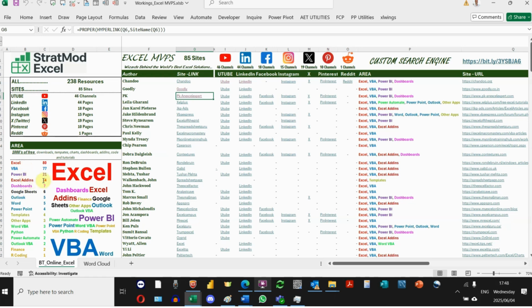And you can see there's some 14 sites that have got a lot of Excel add-ins, for example. 7 sites are particularly good with dashboards. And the one we just clicked on, PK dashboards, we saw. So you can browse around for some excellent ideas that they have in Excel, or for some general research.